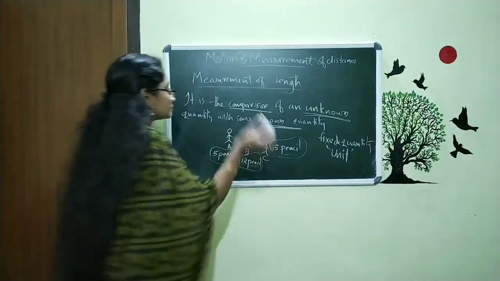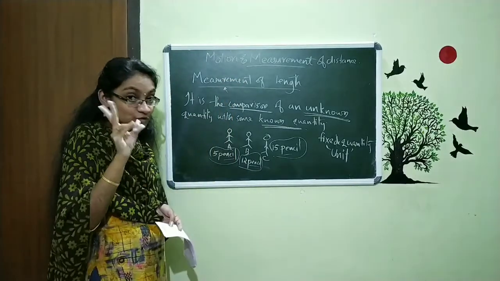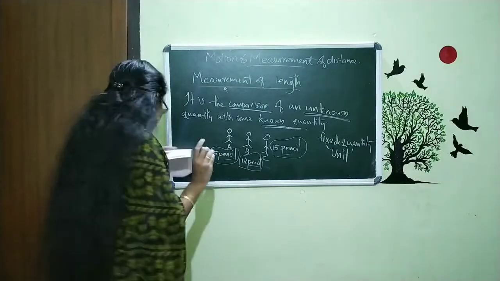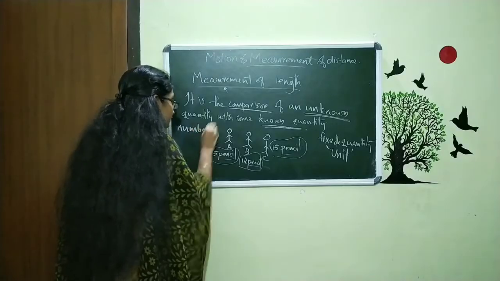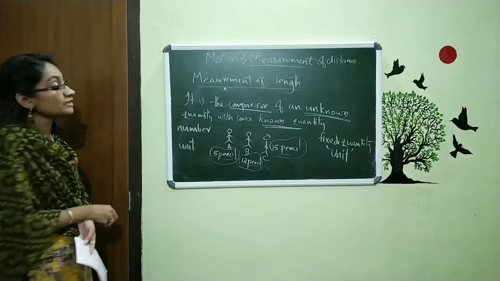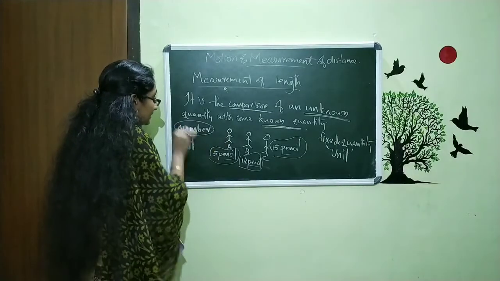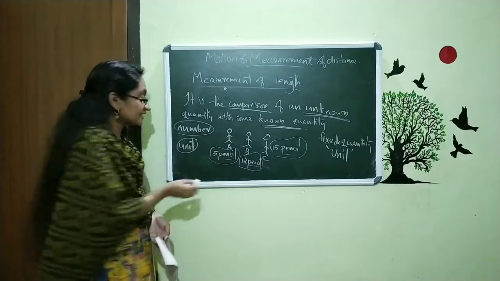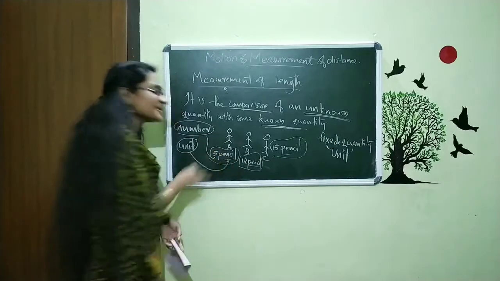For measurement, basically, all measurements have two parts. What are they? One is the number and the other is the unit. When you observe here, you can see that this 5 is the number, and the unit here is this pencil.